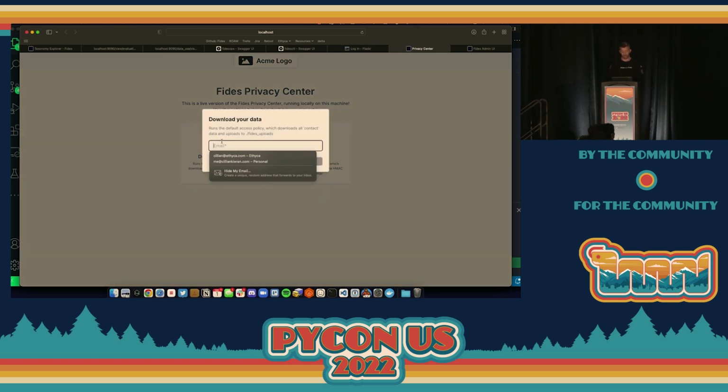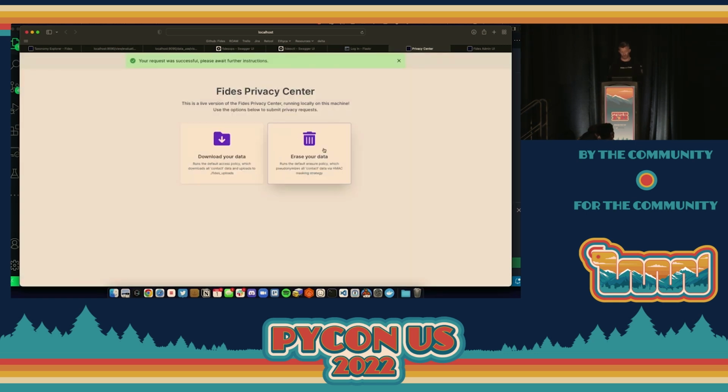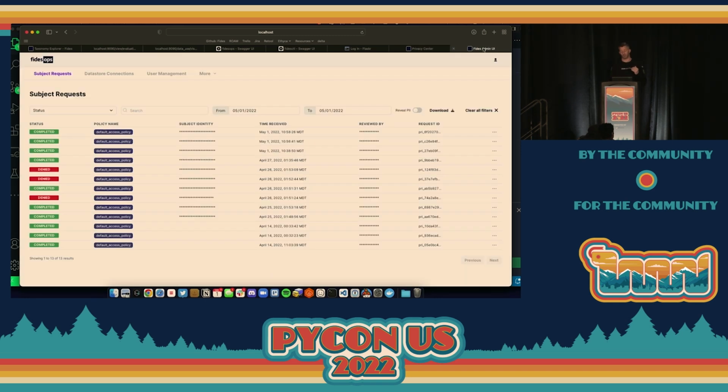In this one, it's simply configured to take an email address. So I'm going to submit my email address. There's no validations. It's very simple. You can modify it whatever way you want. And that's submitted to the Fides ops server.